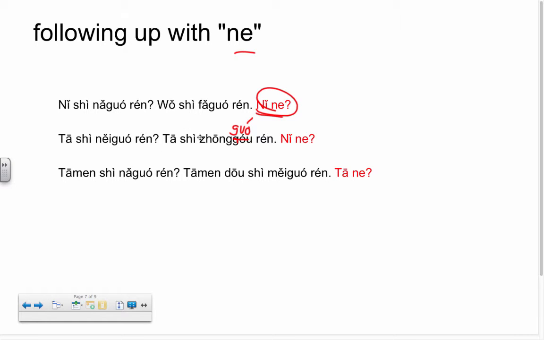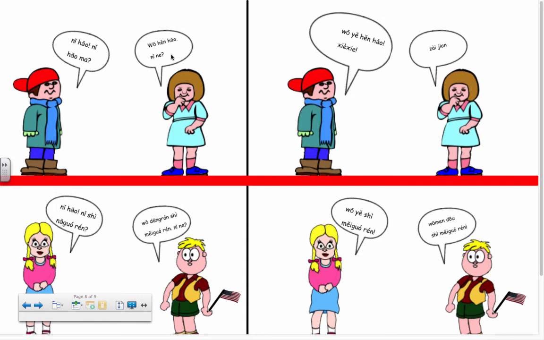他是哪国人？他是中国人。你呢? What about you? And it doesn't always have to be 你. For example, with 他们是哪国人？他们都是美国人. Okay, they're all American. But what about him? 他呢? What about that guy? What about that girl? And so this is a follow-up question. Okay? And it saves a lot of time because instead of repeating this entire question, you can just say, what about him? 他呢? What about you? 你呢? Them? What about them? 他们呢? Great.